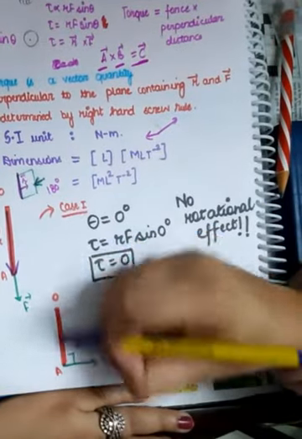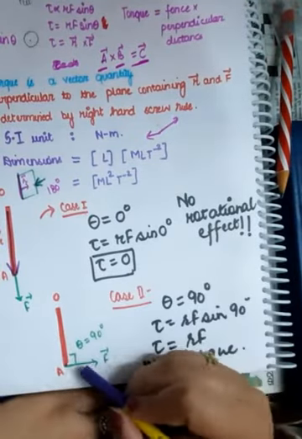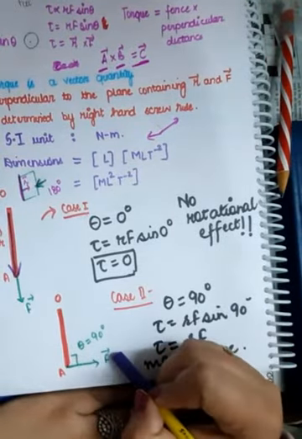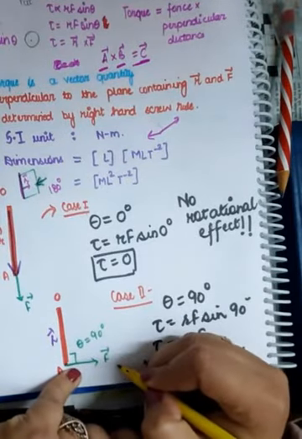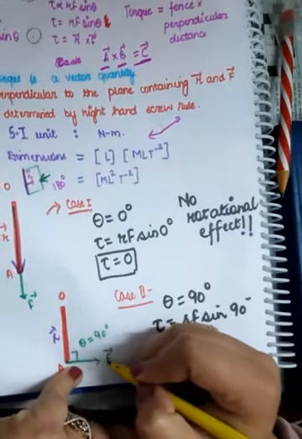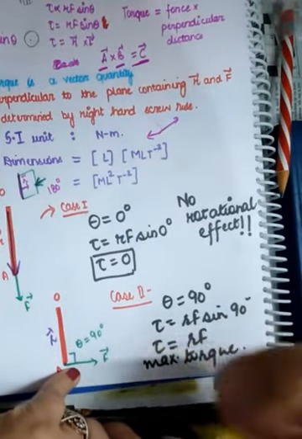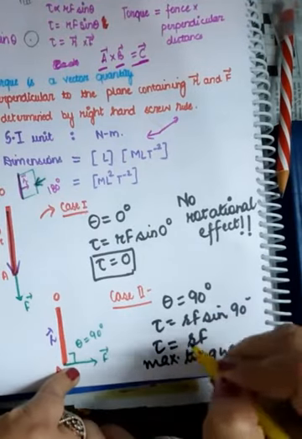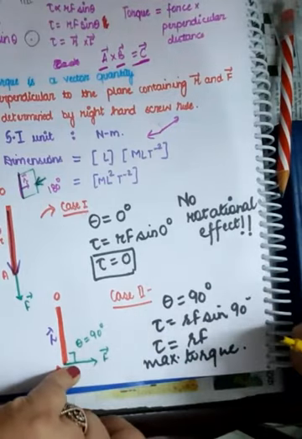So again, this red colored line is representing the rod, OA, and you have applied the force in this direction. So this is R vector and this is F vector, and both of them are sharing an angle of 90 degree with each other. Okay, so torque is RF sine theta again. So in place of theta, just put 90 degree and let's see what is going to happen.